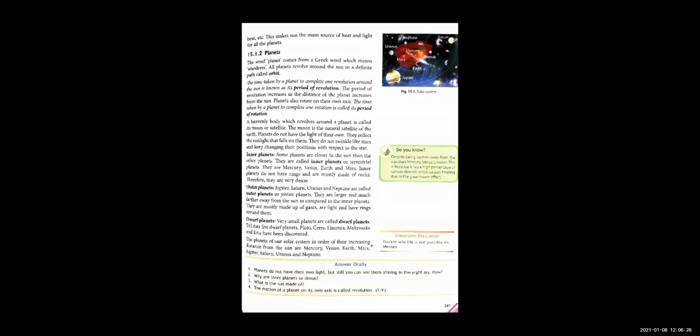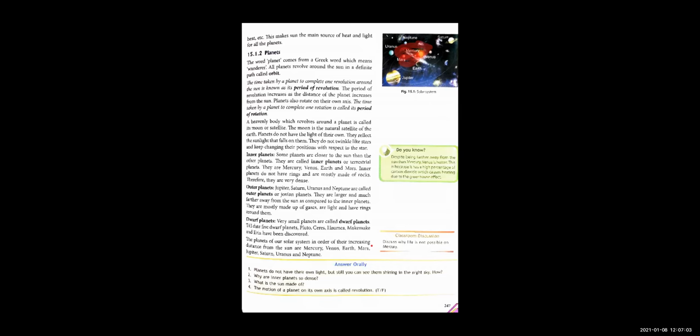अब जो planets होते हैं, you know that planets के पास खुद की light नहीं होती, they do not have their own light, they are just reflecting the light which is falling on them from the sun. Sun उनके ऊपर light भेजता है, वो light reflect होती है, and this makes the planet shine, right? But the planets do not have their own light. They do not twinkle like stars, right?